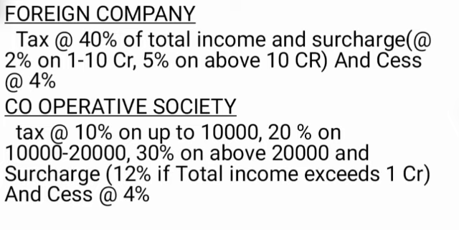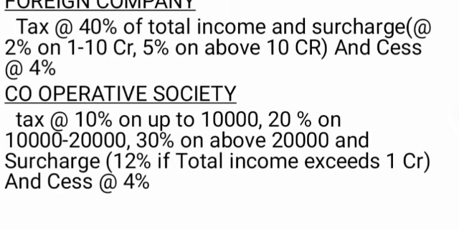And if the total income of a foreign company exceeds 1 crore rupees but is less than 10 crore, they have to pay surcharge at the rate of 2%, and if the total income exceeds 10 crore rupees, they have to pay surcharge at the rate of 5%, and also they have to pay cess at the rate of 4%, like every other assessee. And the last component is the cooperative society.